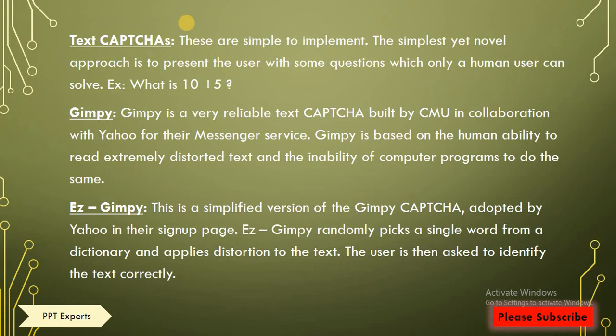Next is EZ-Gimpy. This is a simplified version of Gimpy CAPTCHA adopted by Yahoo in their sign-up page. So as you have seen on the sign-up page of Yahoo, the EZ-Gimpy CAPTCHA is used. EZ-Gimpy randomly picks a single word from a dictionary and applies distortion to the text. The user is then asked to identify the text correctly. It is also developed by Yahoo, and it is used on the Yahoo sign-up page.